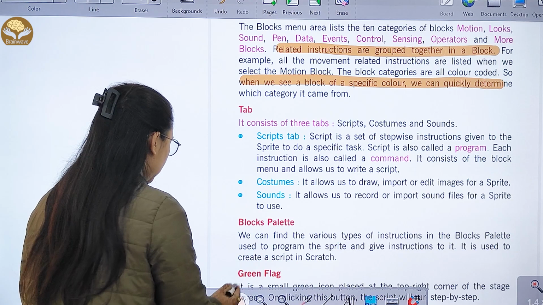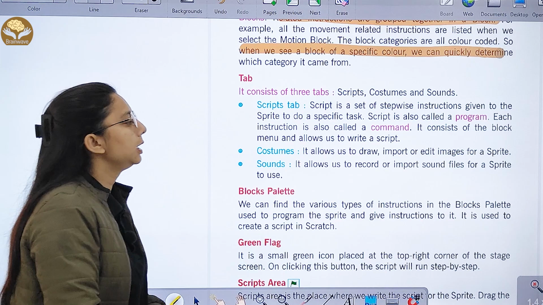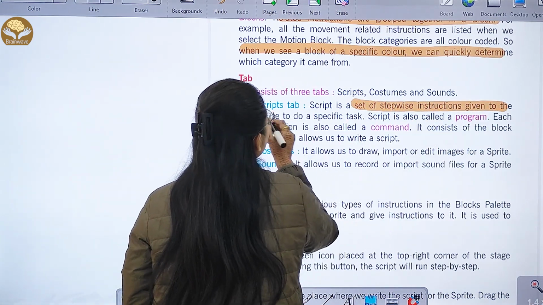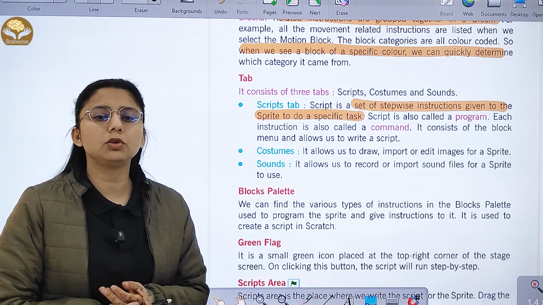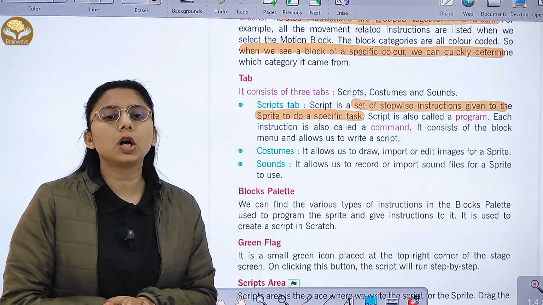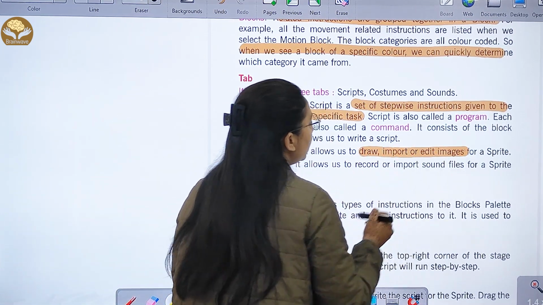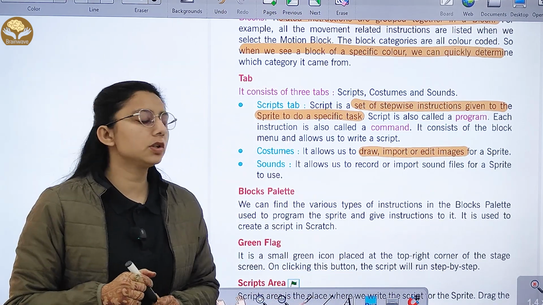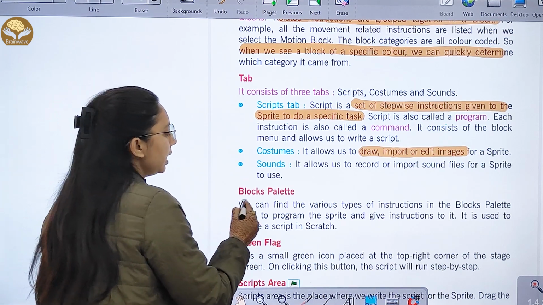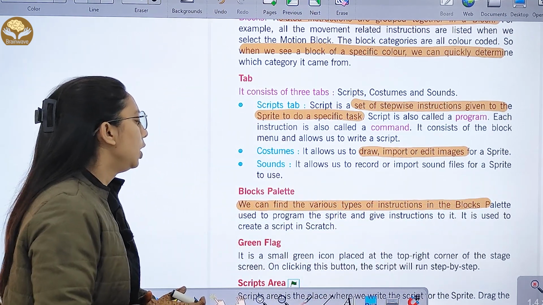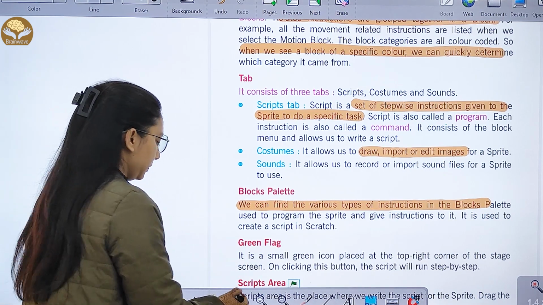Then we have tabs. We have three tabs: the script tab, costume tab, and sound tab. The script tab is a set of stepwise instructions given to a sprite to do a specific task. This is called a program, and each instruction is also a command. It consists of block menus and allows us to write a script. Next is costume. It allows us to draw, import or edit images, right? Then we have sound. It allows us to record or import sound files for a sprite to use. Then we have the block palette. We can find various types of instructions in the block palette, used to program the sprite and give instructions to it, and it is used to create a script in Scratch.